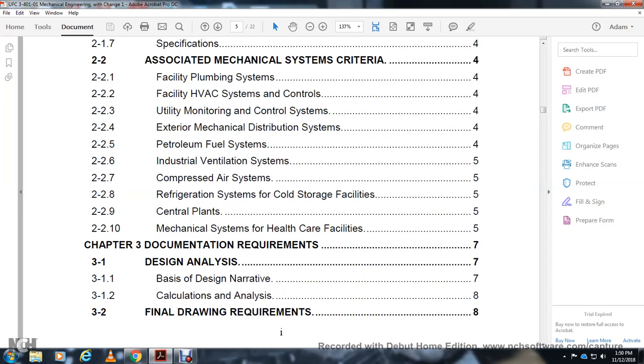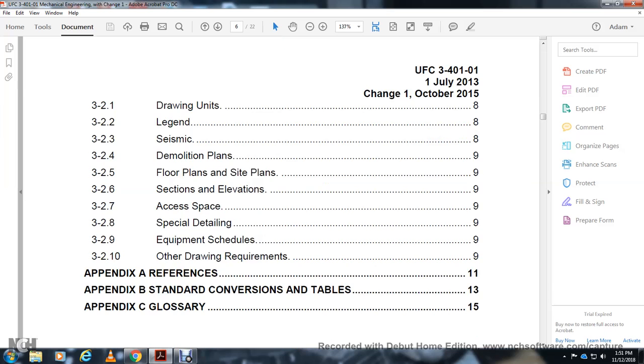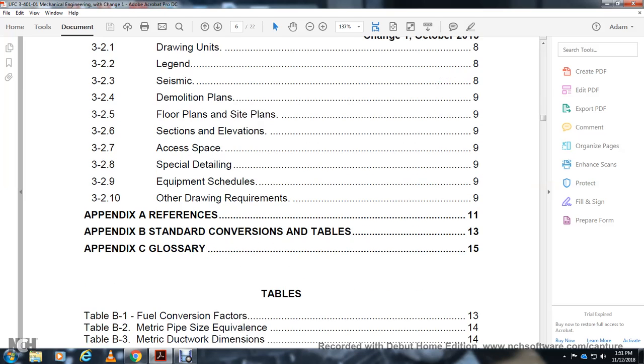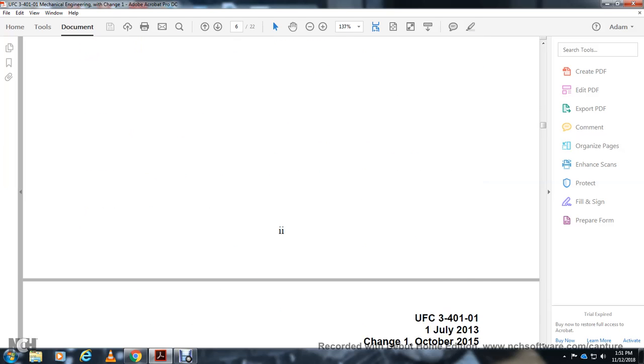Chapter 3, Documentation Requirements, Design Analysis, Basic Design Narrative, Calculation Analysis, Final Drawing Requirements, Drawing Units, Legend, Seismic, Demolition Plan, Floor Plan, Site Plan, Section, Elevation, Access Space, Space Detail, Equipment Schedules, Other Drawings, Appendix A, Appendix References, Appendix B, Standard Conversion and Tables, Appendix C, Glossary, Tables, Fuel Conversion Factors, Metric Pipe Size Equivalence, Metric Ductwork Dimensions, and Chapter 1, Purpose, Scope.